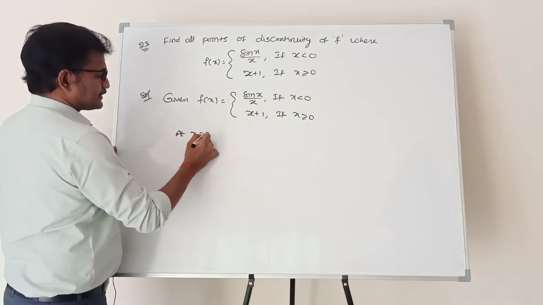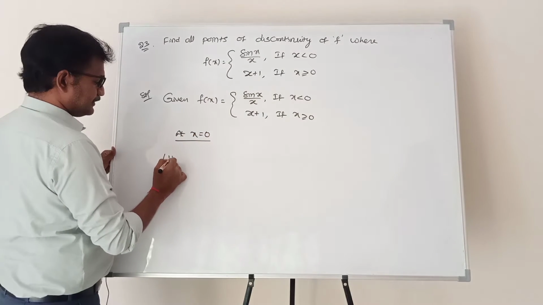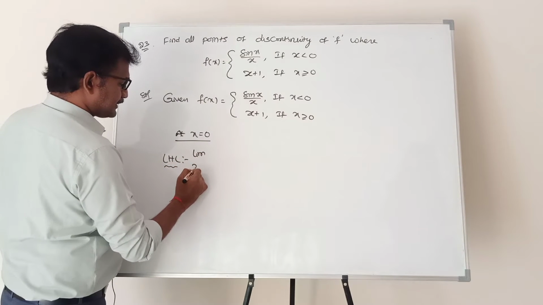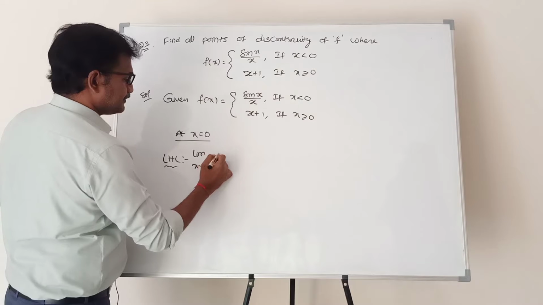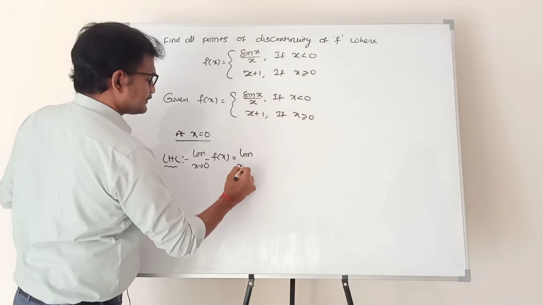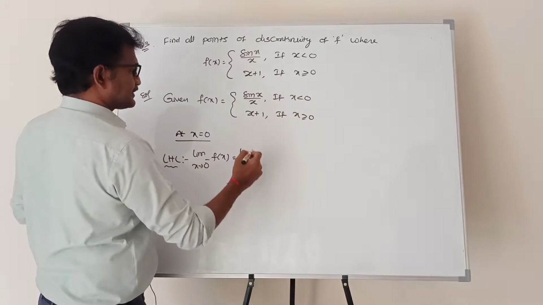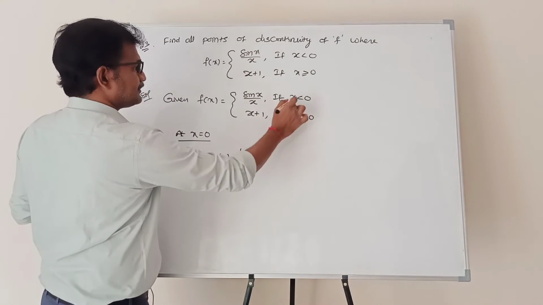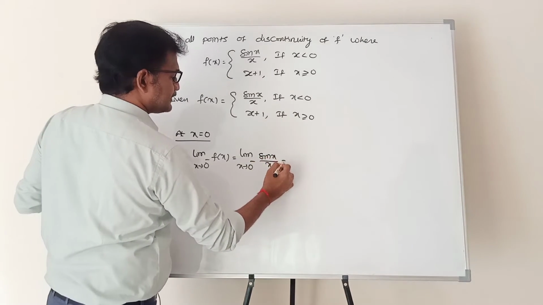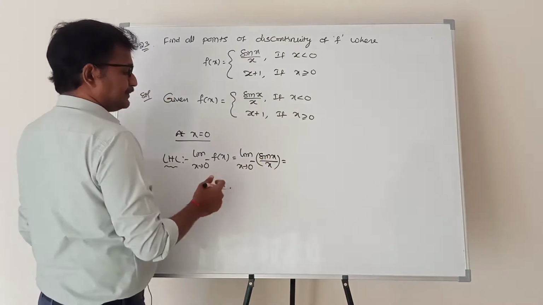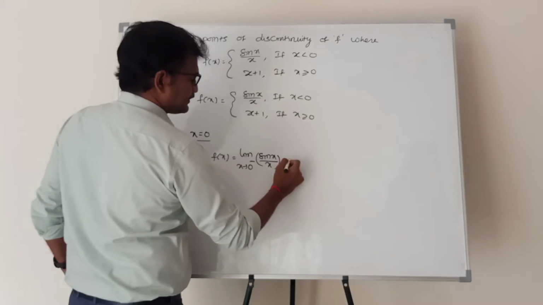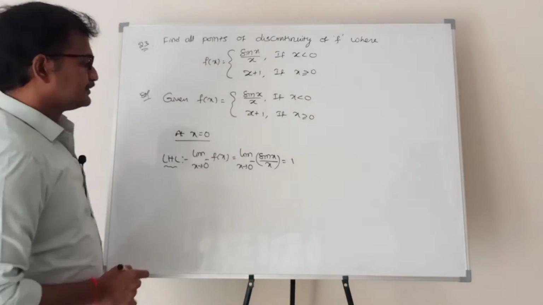At x equal to 0, left hand limit, limit x tends to 0 minus f of x. What is f of x? When x is less than 0, f of x is sin x by x. In first year in limits you already proved limit x tends to 0 of sin x by x value is how much? 1. So this is 1.